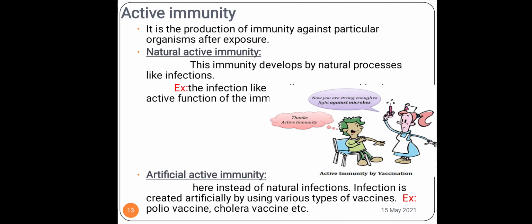No, still my body thinks it is a foreign particle and antibodies are produced against it. So my body will start producing antibodies, and hence when the real pathogen enters, my body is already trained and ready to destroy the foreign particle. So that is why vaccination is taken. So artificial active immunity is I am taking in the pathogen, knowingly, in the inactive form. Example, any vaccine.